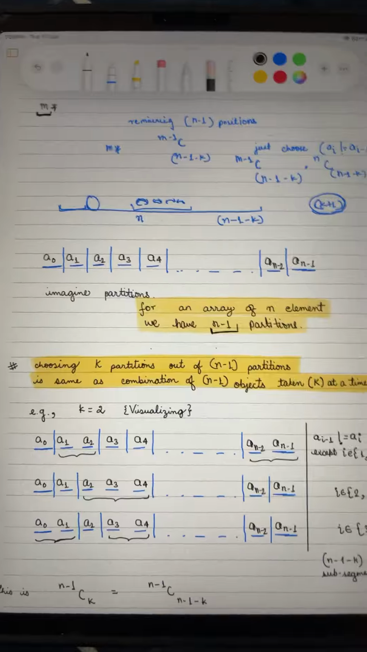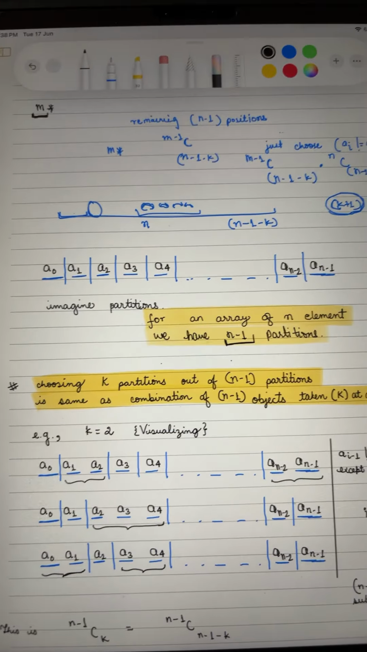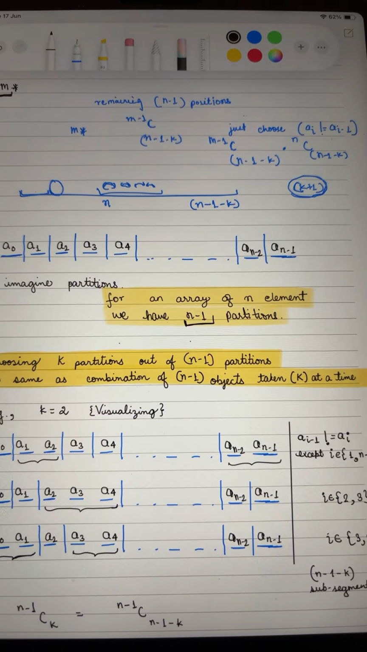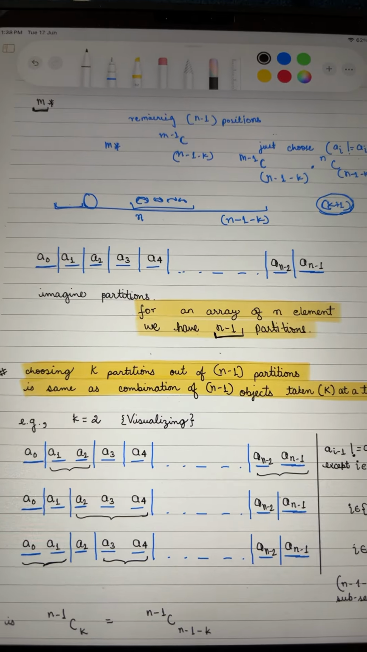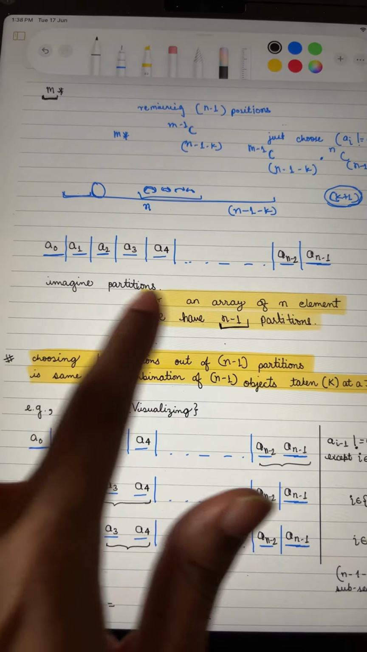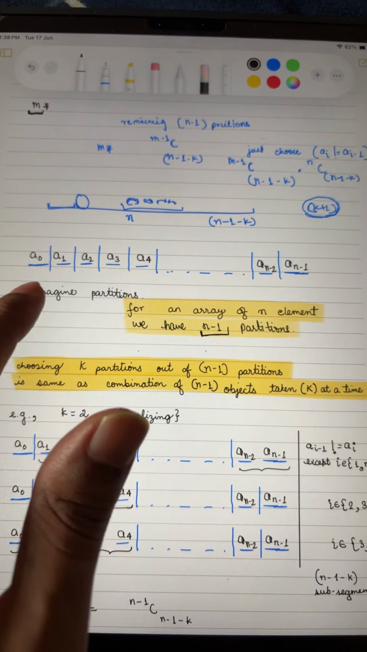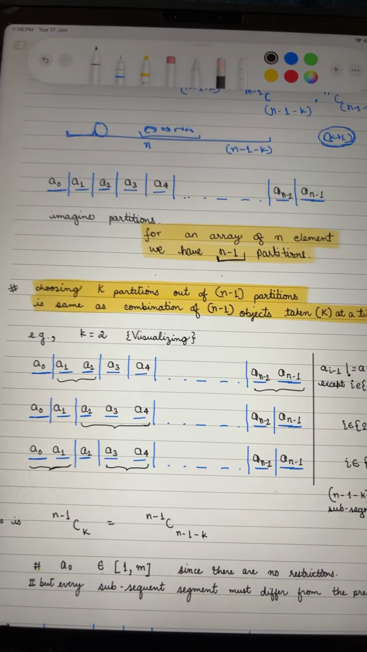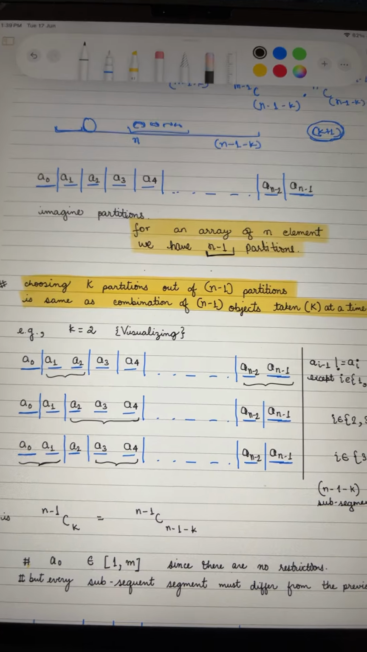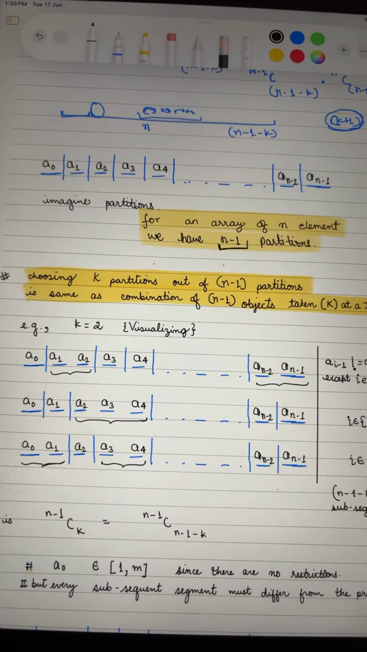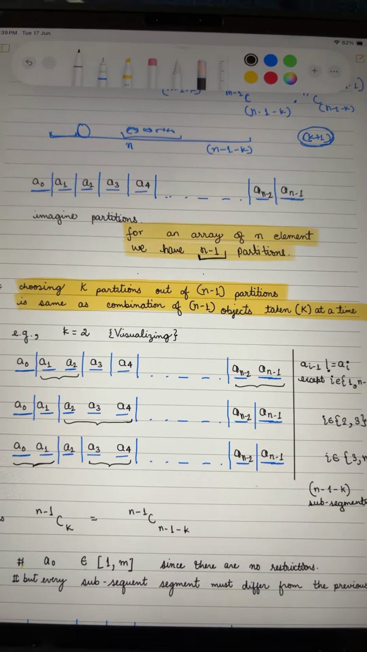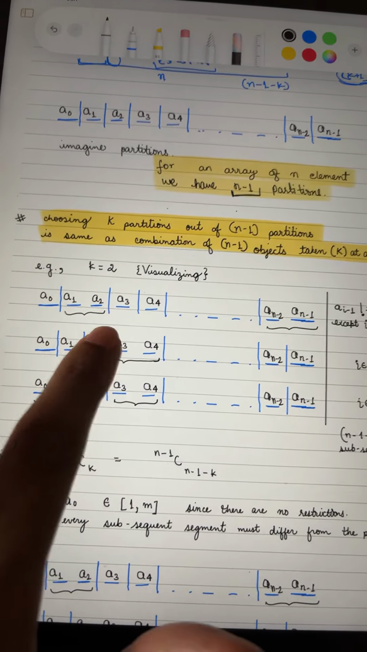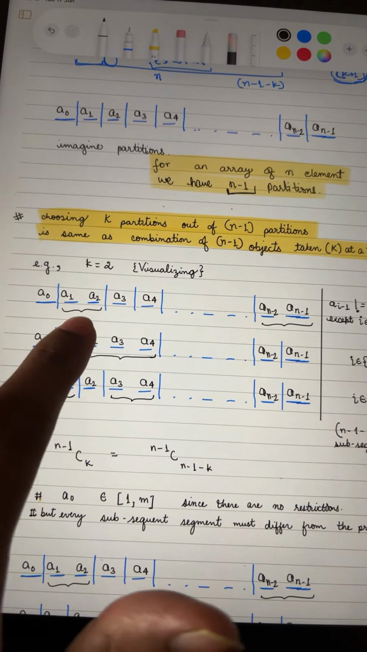So the problem becomes easier once we start visualizing it in terms of partitions. Okay, so we should imagine partitions, and for an array of n elements we have n minus 1 partitions. So you can imagine you have an array of n elements and there are exactly n minus 1 lines we can draw in between. Now let's try exploring this idea and try erasing k lines out of these n minus 1 partitions. Okay, then what happens? We have a few partitions getting merged, right?